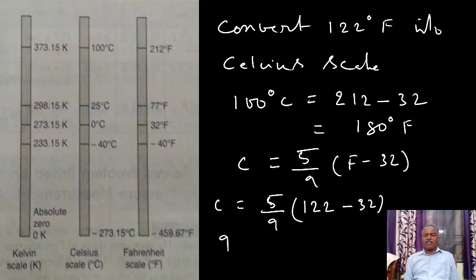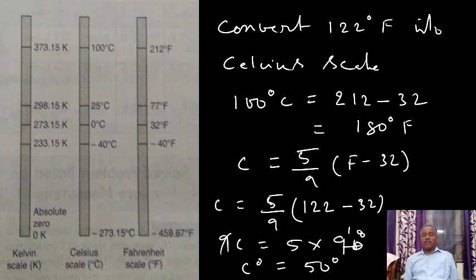So here 9C is equal to 5 into (122 minus 32). How much is this? 90. So 9 goes into it 10 times. Therefore, degrees centigrade is equal to 50 degrees centigrade. Thus 50 degrees centigrade in the Celsius scale is equal to 122 degrees on the Fahrenheit scale.